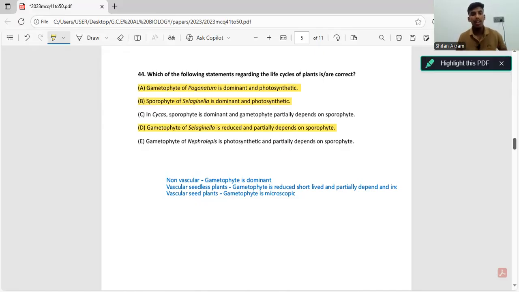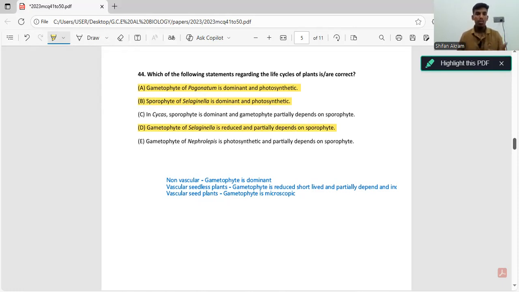Now this is where it gets tricky. If you take Selaginella and Nephrolepis, they are both vascular seedless plants. Now, as I told earlier, in vascular seedless plants, gametophyte partially depends on sporophyte. But another thing to remember, in certain vascular seedless plants, the gametophyte can also be independent.